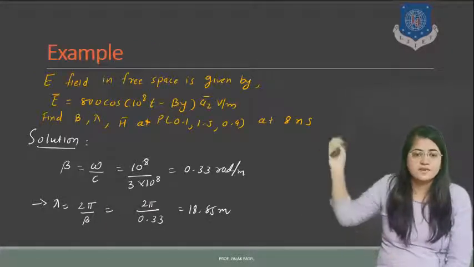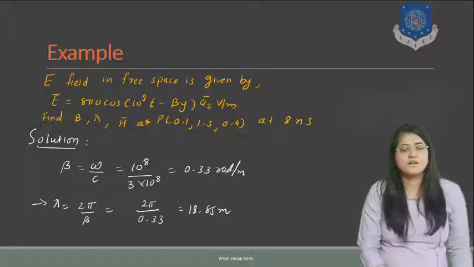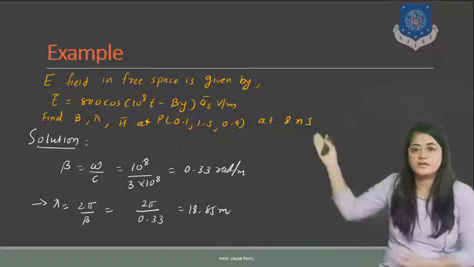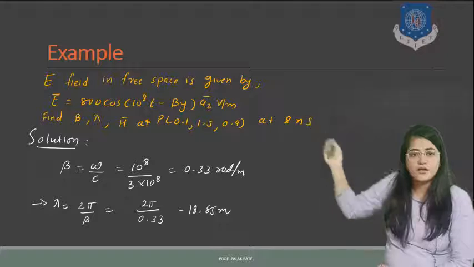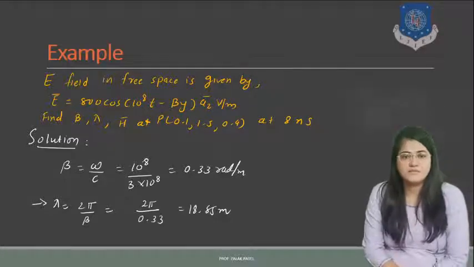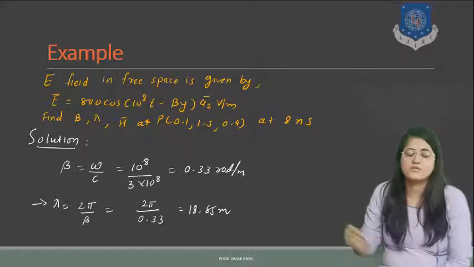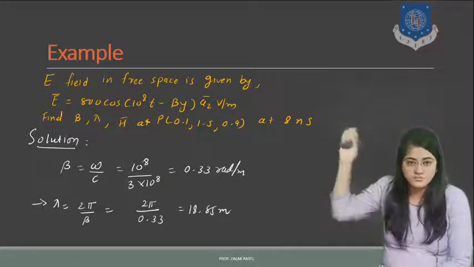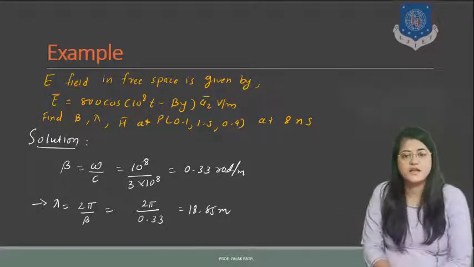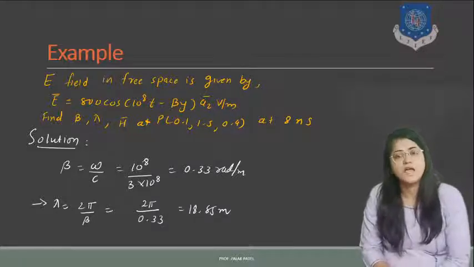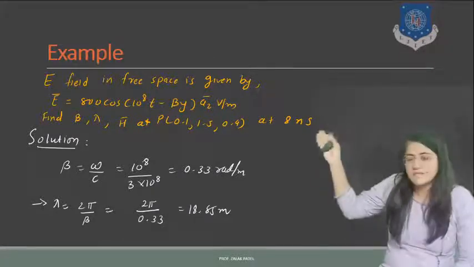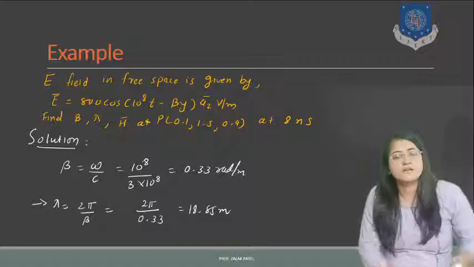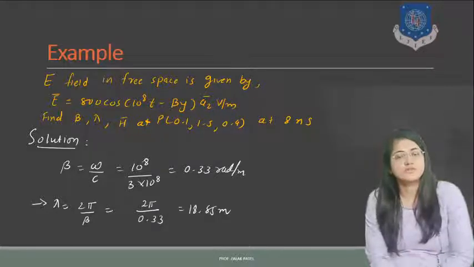So let's see one example related to it. The E field in free space is given by the equation 800 cos (10 raised to 8 t minus beta z) volt per meter. You have to find the different quantities like phase shift constant, wavelength, and field intensity at a particular point at one time. Here beta is equal to omega upon c. Omega is 10 raised to 8, c is 3 into 10 raised to 8.